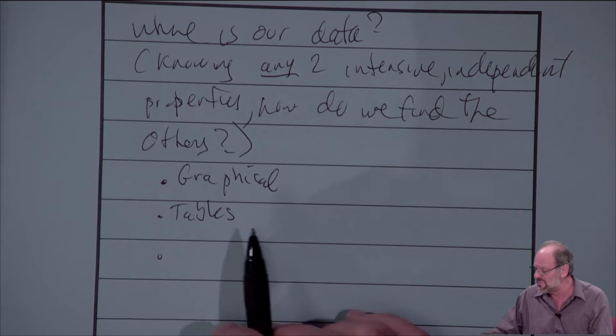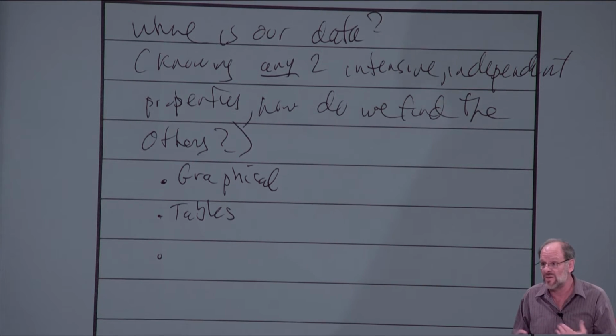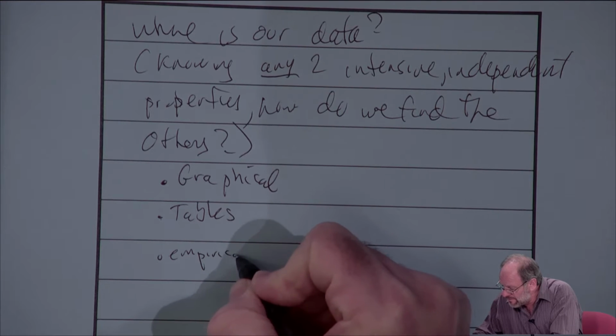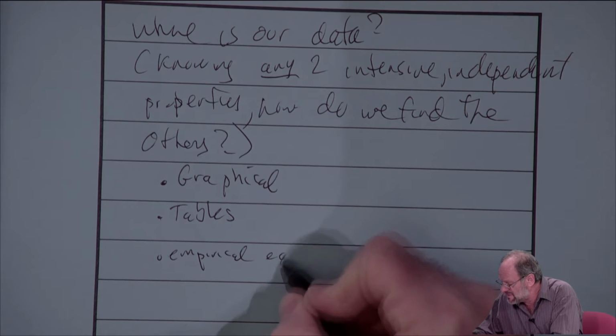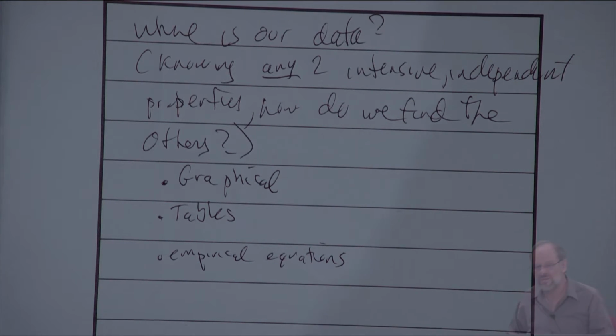Okay, so graphical means, tabular means. Another one would be by use of equations. These are empirical equations that are developed after lengthy research. Now, which one of these do we really want to use? Well, we use whatever is available to us.